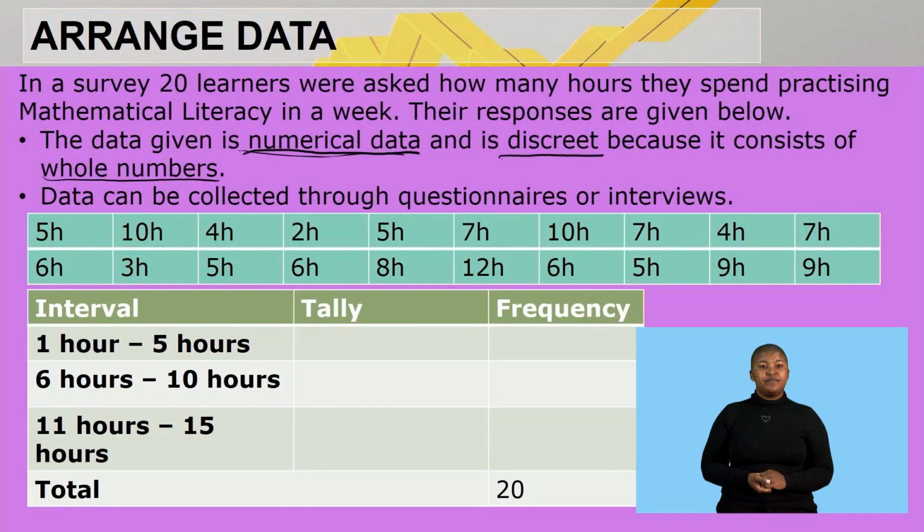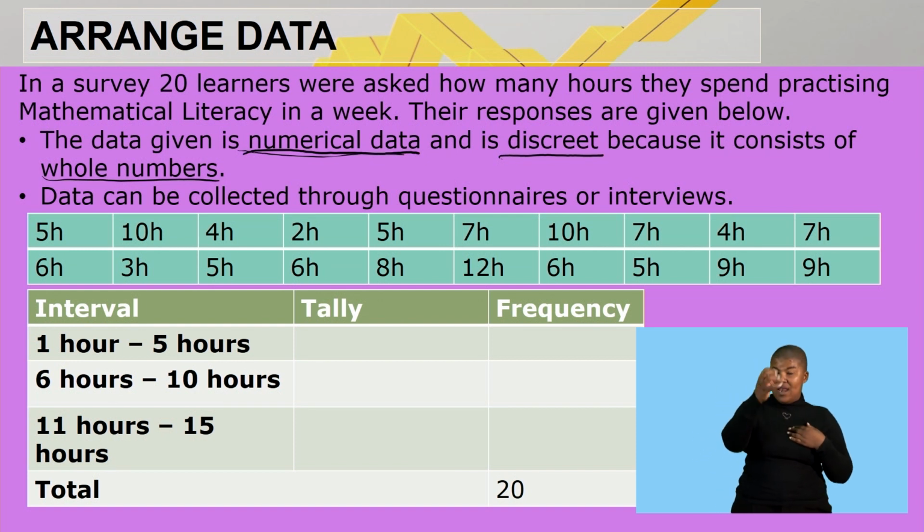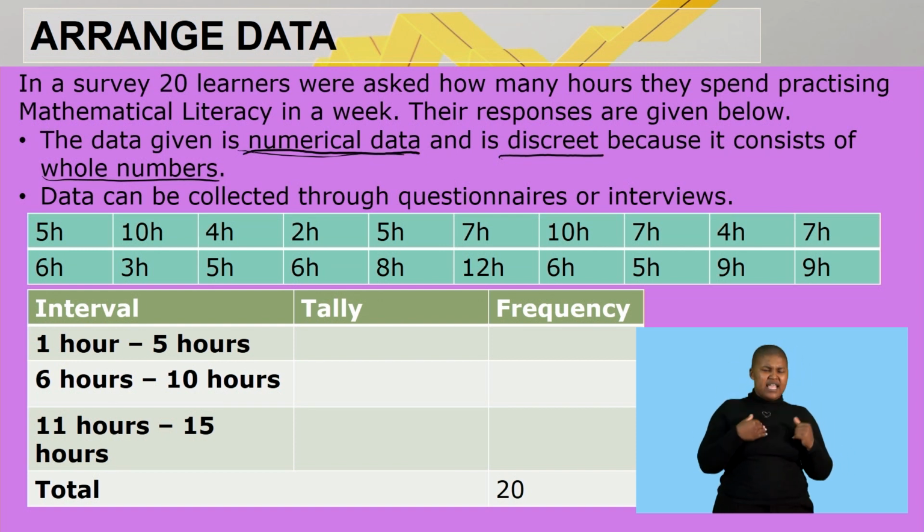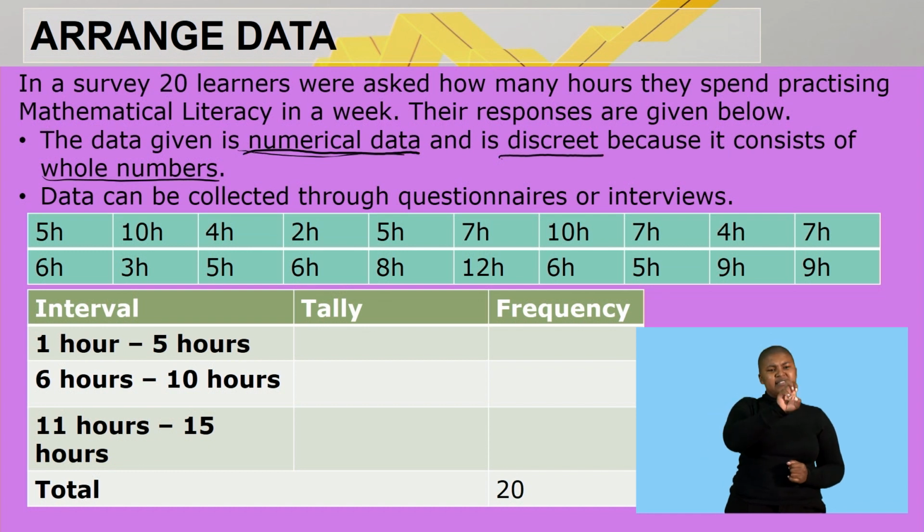Now let us look at this example. We are given the number of hours as whole numbers, and we are given intervals: 1 to 5, 6 to 10, and 11 to 15 hours. It's a sliding scale because it starts and ends somewhere.